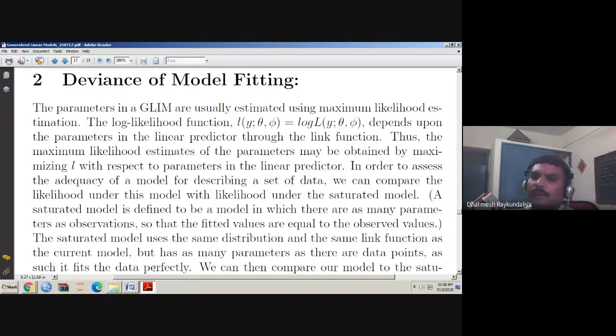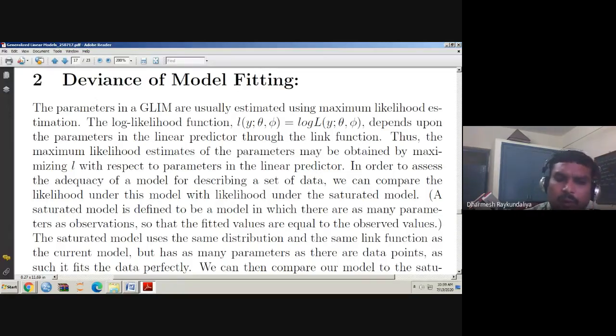That means it is completely known to us. A saturated model is defined to be a model in which there are as many parameters as observations, so that fitted values are equal to the observed values. So wherever you have the parameters, they should be replaced by the data. Or you can say that the saturated likelihood is a kind of likelihood where the parameters are replaced by the observations.